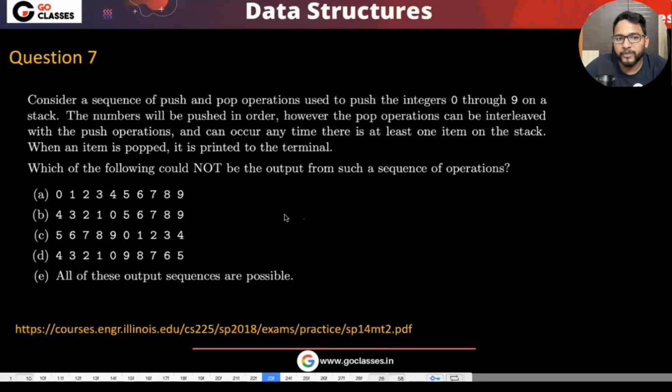What is the answer you are getting? Can you get this 0 to 9? I think we can push pop, push pop, right? So everyone is getting C as an answer. Okay. So A is possible. Okay, this is possible. How is it possible?